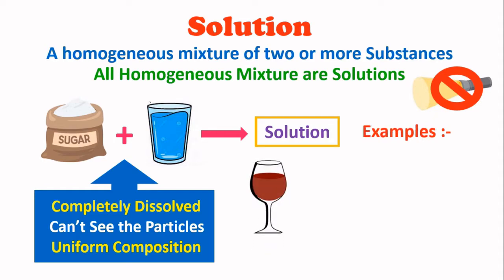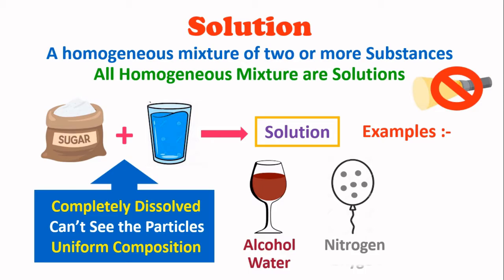Similar examples of solution are alcohol. We know that alcohol is a mix of alcohol and water in such a way that they form a uniform composition throughout its mass. The second example of solution is air. We know that air is a mixture of gases. The major part of the gases are nitrogen and oxygen. All these gases are combined together in the air in such a way that they form a uniform composition. Also, we can't see the particles of air.